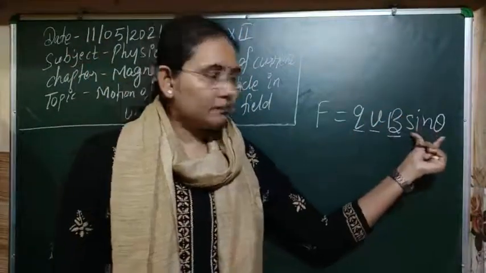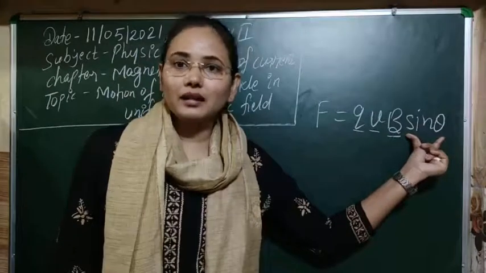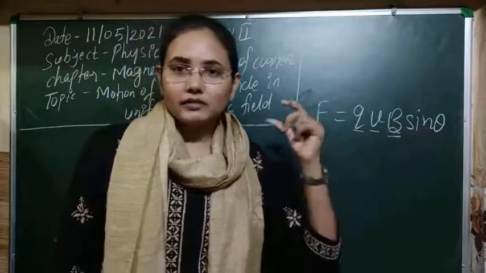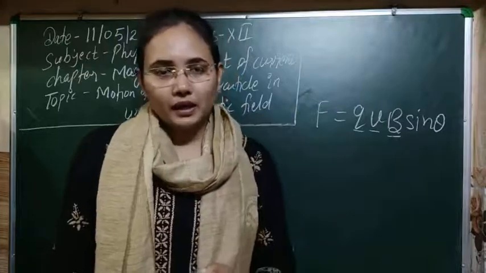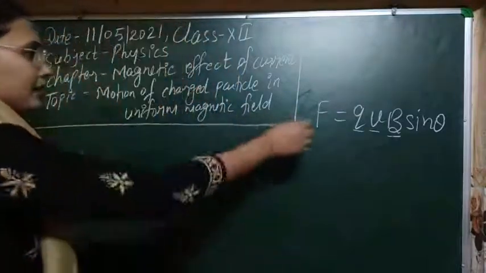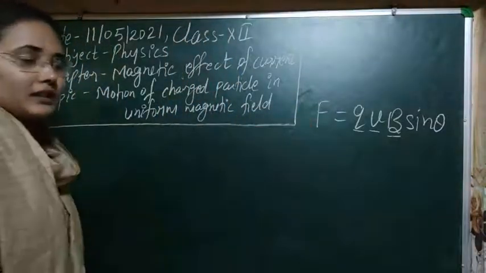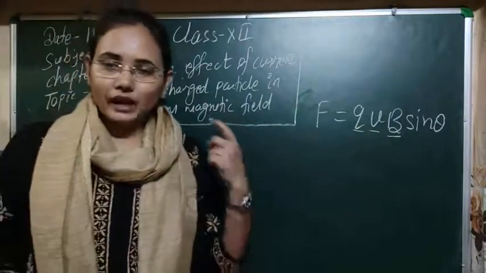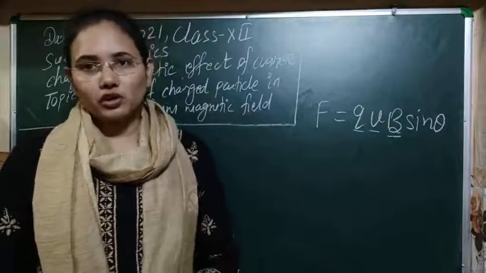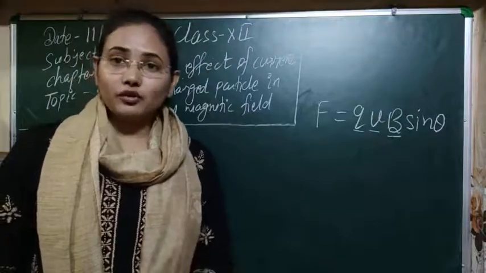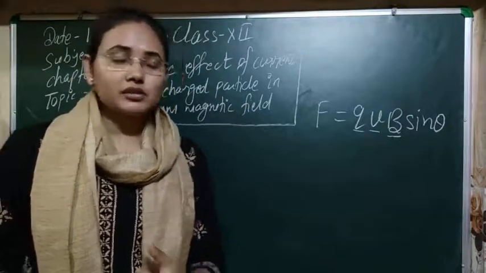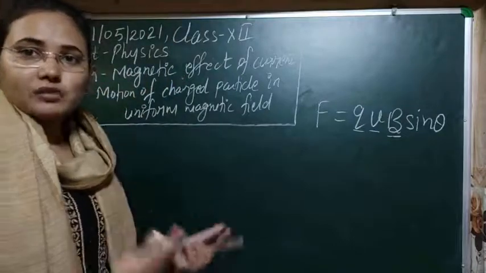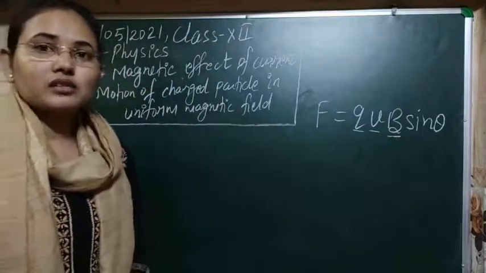The term that will change is theta, the angle the velocity vector makes with the external magnetic field. There are three possible cases for theta that we have discussed before, in the case of whether it will experience some force or not, when it will experience zero force, and when it will experience maximum force. So let's see the same conditions and its motion when it experiences such a force.